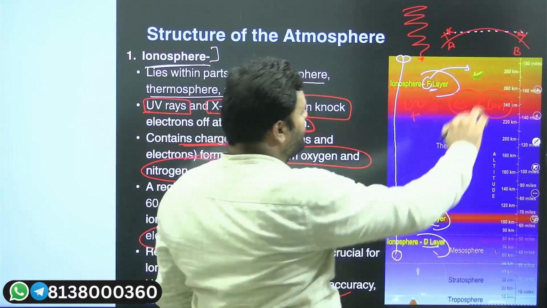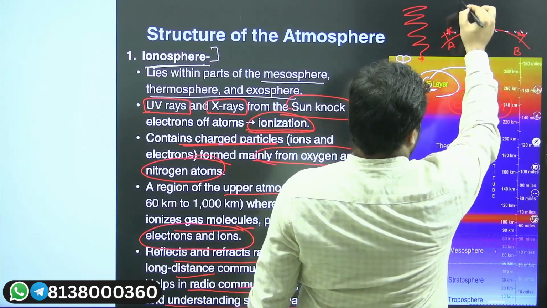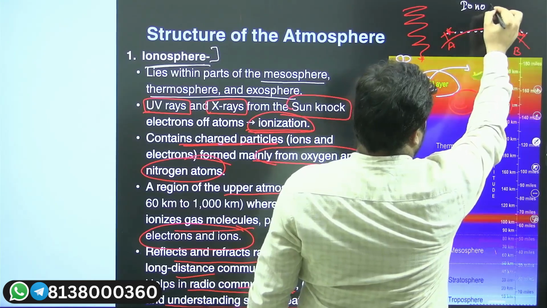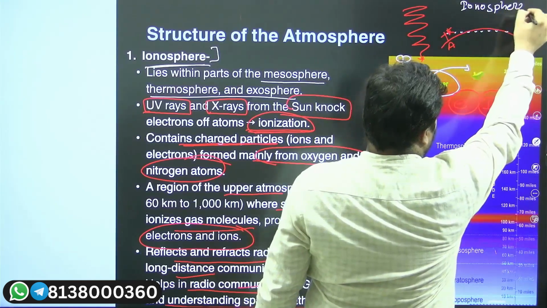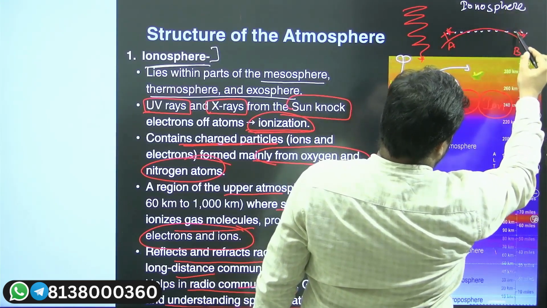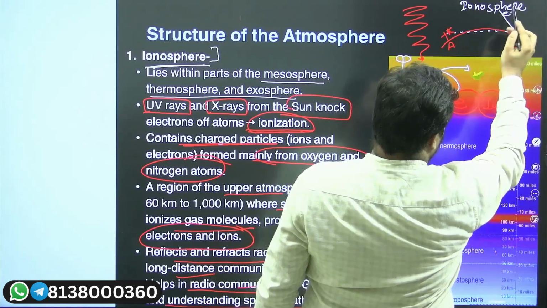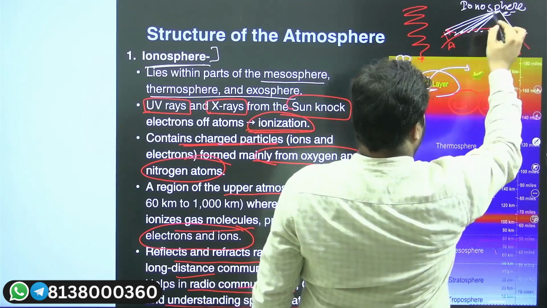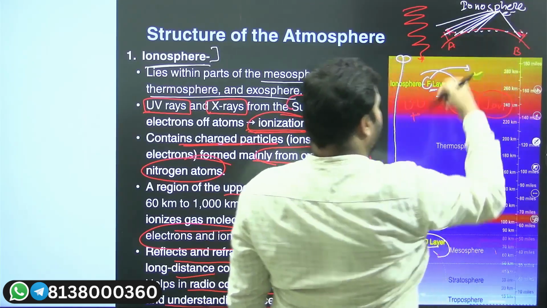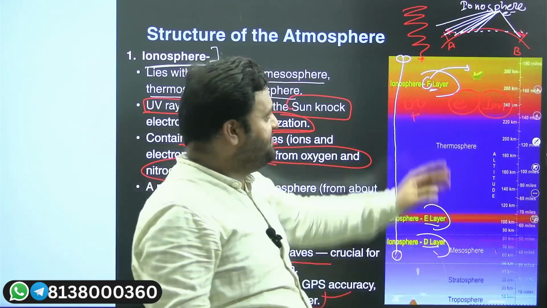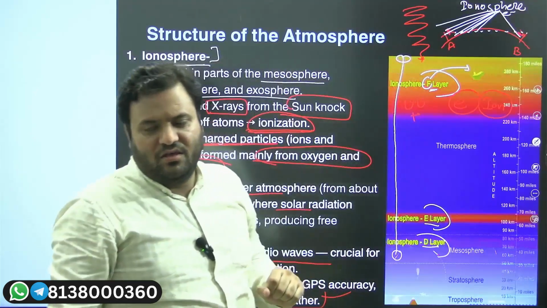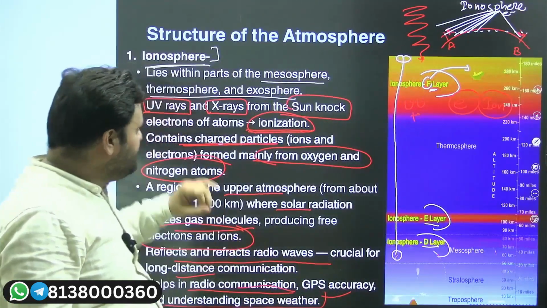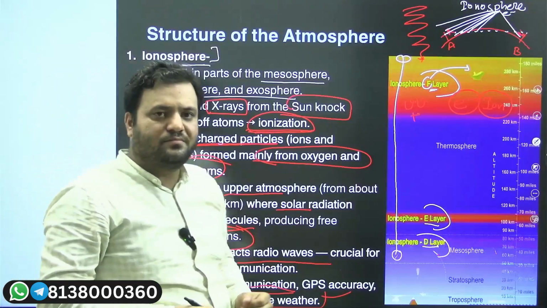So when there is an ionosphere with electrons and ions, they reflect the same waves, and that's how radio communication is facilitated. That role is played by the ionosphere.